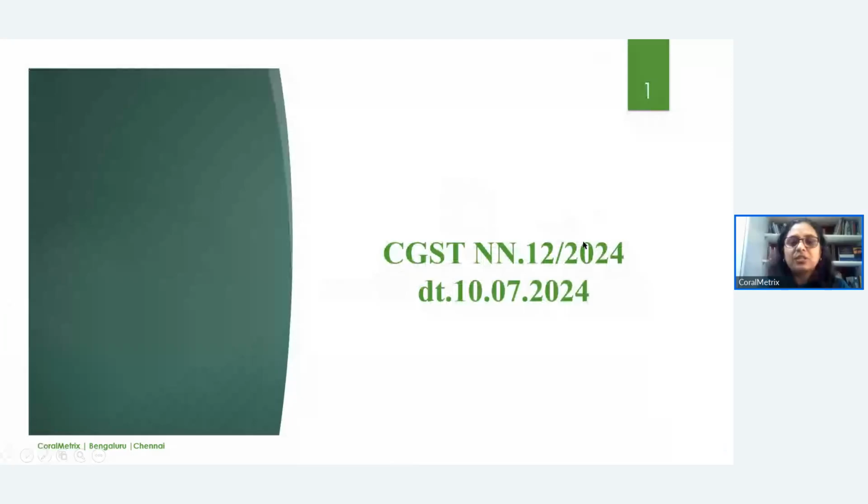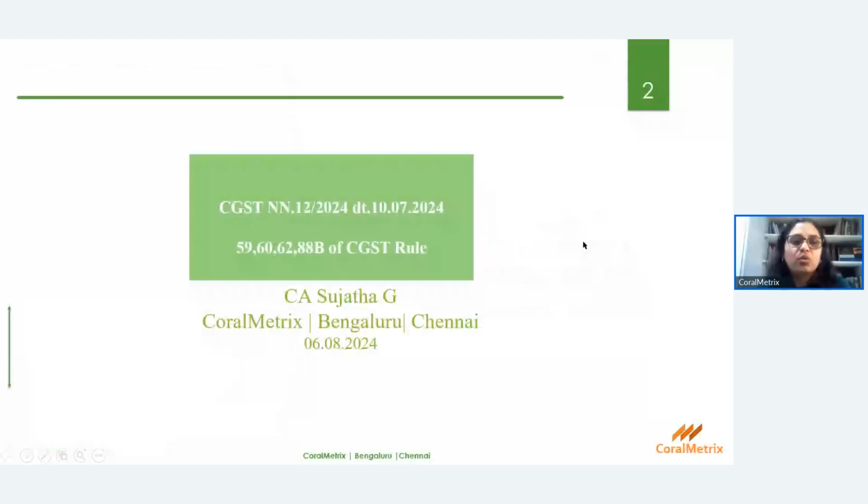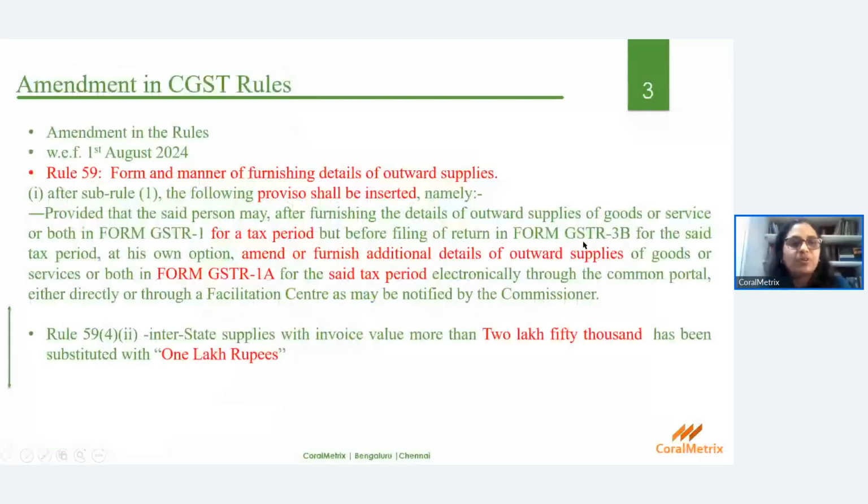So the first is about Rule 59, which is effective from 1st of August 2024. It talks about form and manner of furnishing details of outward supplies. Currently, GSTR 1 is the return for filing outward supply transactions.